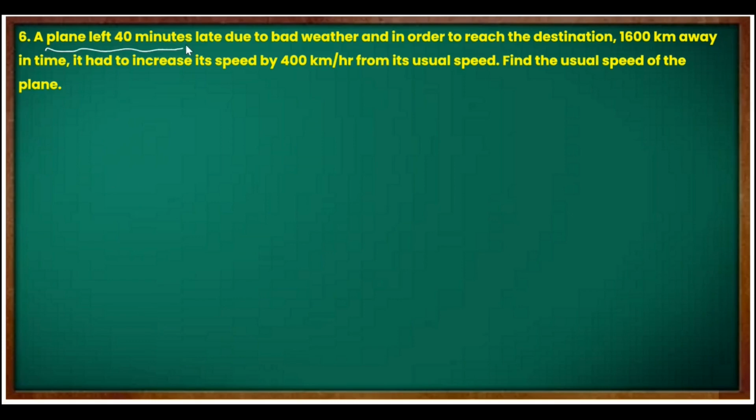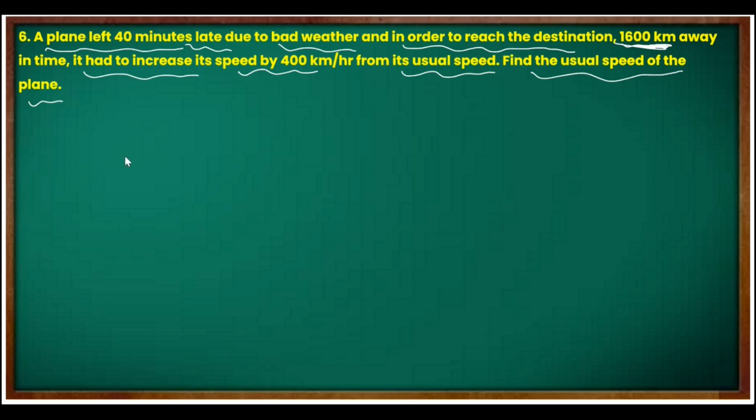A plane left 40 minutes late due to bad weather, and in order to reach a destination 1600 km away in time, it had to increase speed by 400 km per hour from its usual speed. Find the usual speed of the plane.